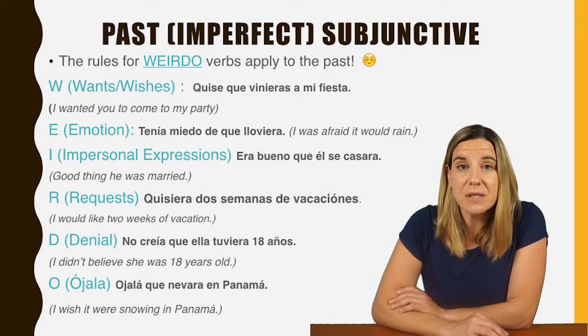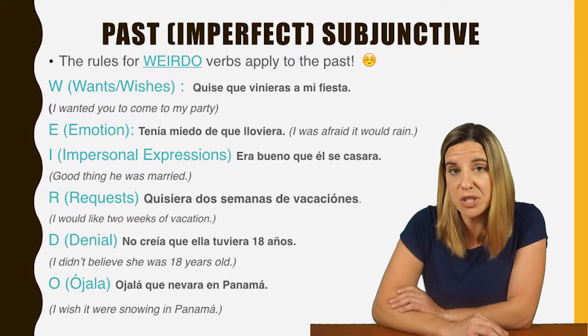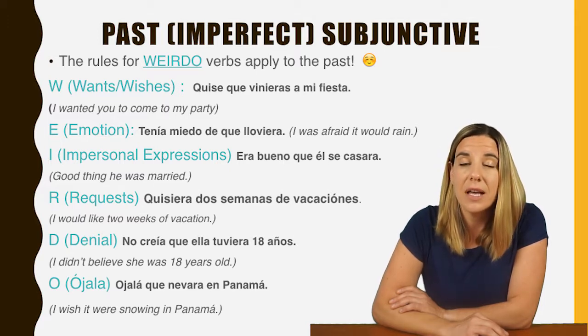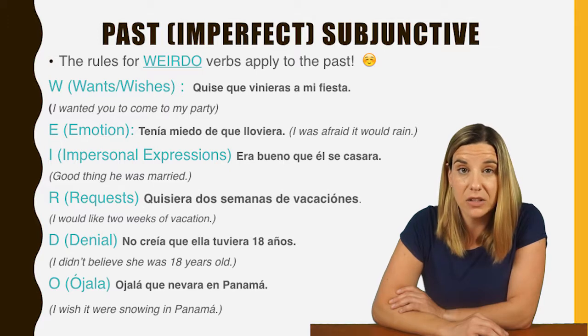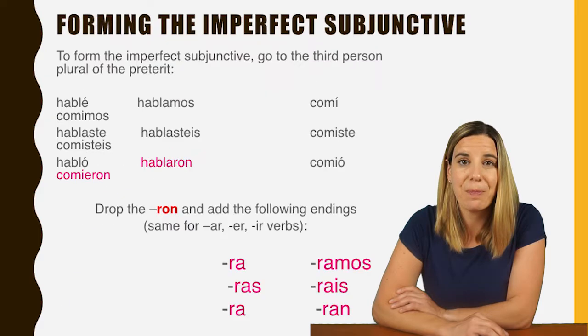So we use the imperfect subjunctive when the context of the sentence is past. In other words, the verb that will push the verb into the subjunctive can be either in the preterite, imperfect, or conditional tense. So those verbs will express opinion, emotion, doubt, denial, wants, needs, or the conjunctions. So all of the things that we've already looked at with the present subjunctive, the rules will still apply and will require the past tense.